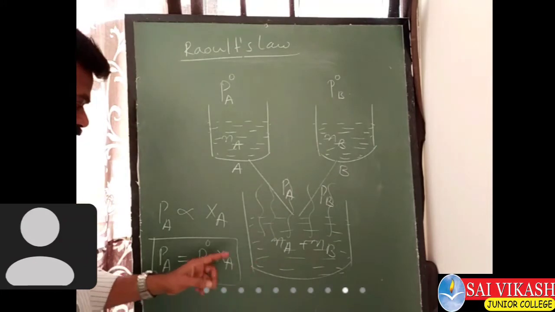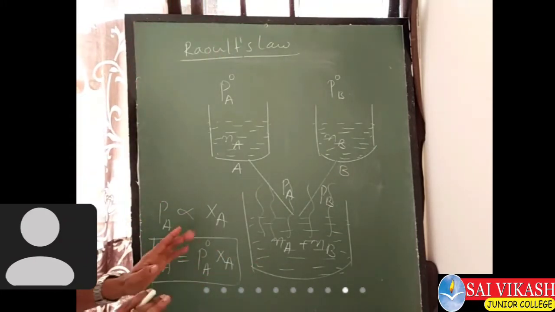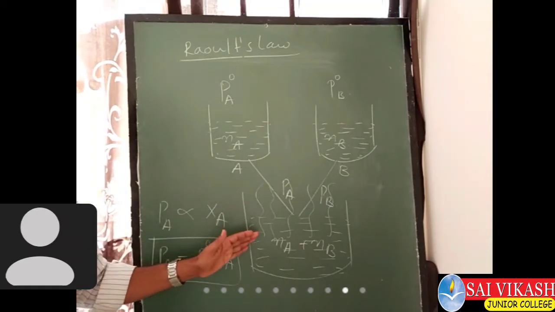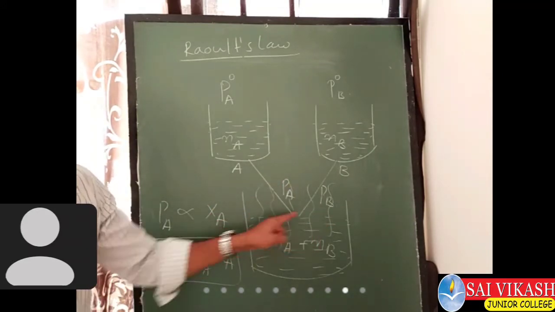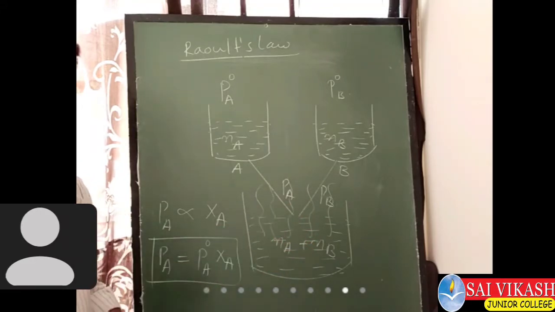Therefore, Raoult's law explains this concept. So P naught of A I have taken as a constant. Now coming to the liquid B in the solution, let us apply Raoult's law for this liquid also.